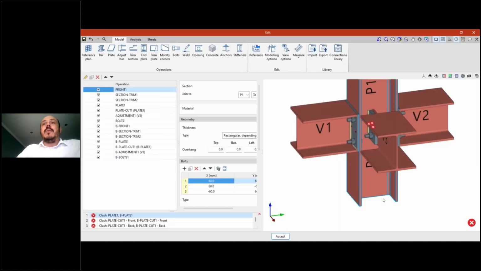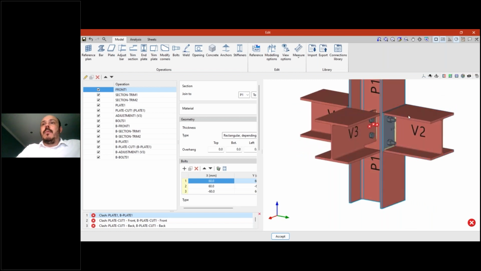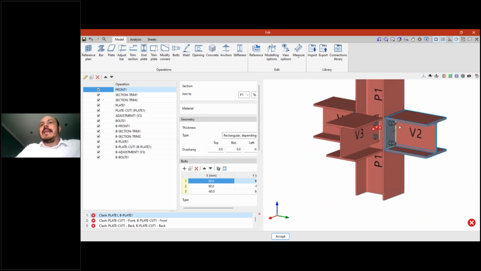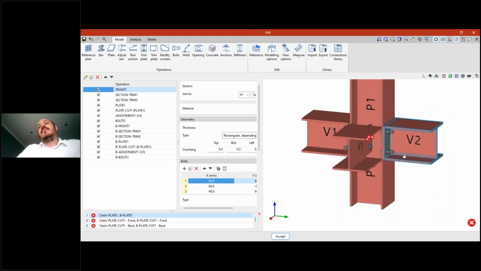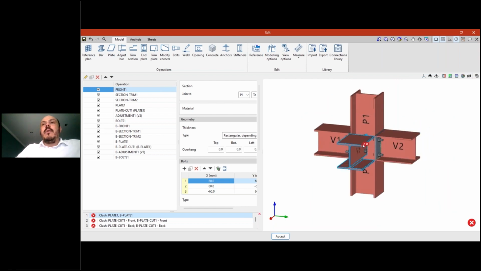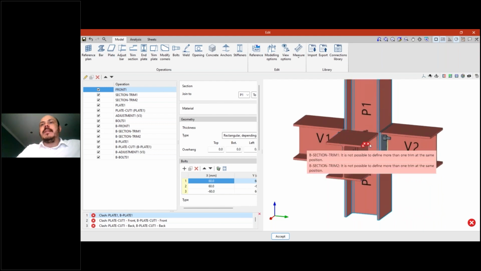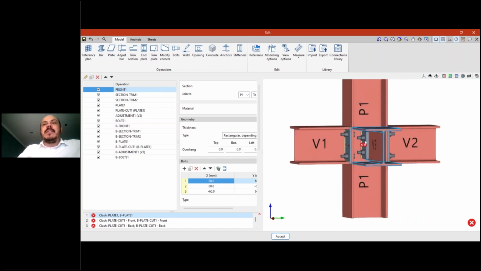And let's see what happened. Boom. Here we have these elements created here in the V2 bar in this connection. We have some problems here, some clashes, because when we introduced the second part, part of the elements of V3 were also introduced again.